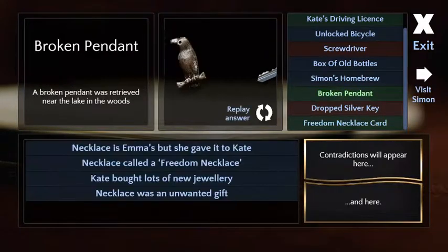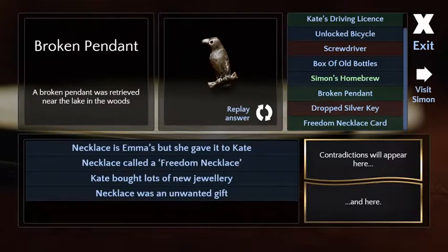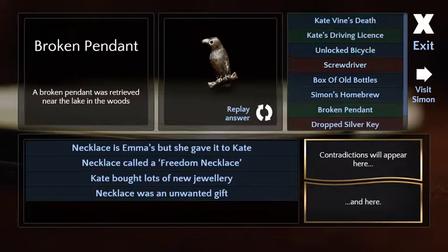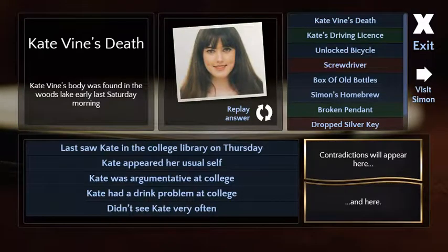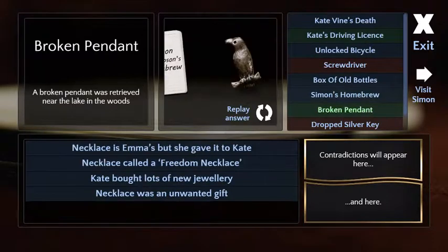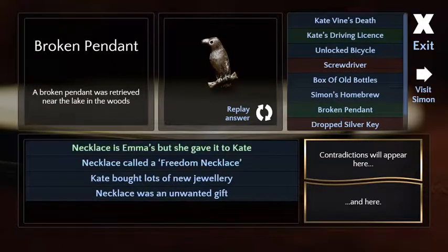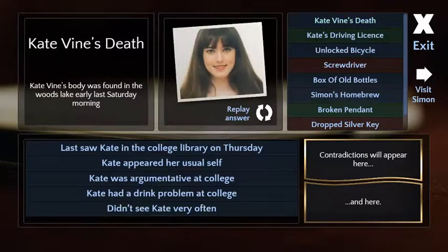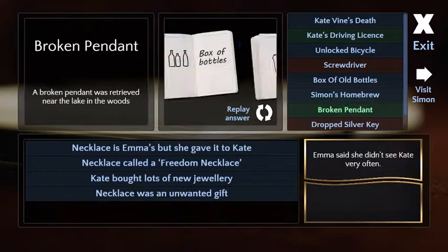Why? Okay. Kate bought lots of new jewelry, unwanted gift, necklace called Freedom. Emma gave it to... Okay, so maybe you can talk to Simon about that? Possibly. Or... Didn't see Kate very often. But she shared jewelry with her? We could try that. Yeah.